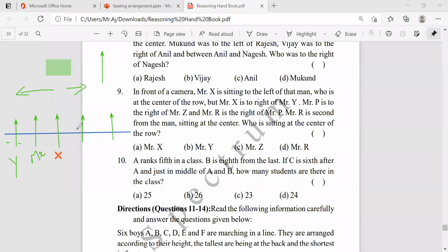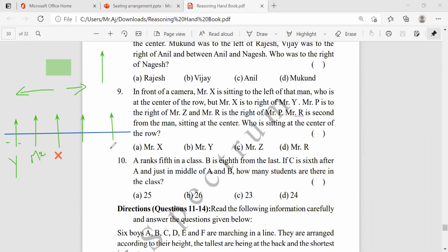Is it clear? Now, Mr. P is to the right of Z, but we don't know where Z is. Mr. R is to the right of Mr. P. Mr. R is second from the man sitting in the center. So this side is over now, and this side is remaining. The middle person is one person, we don't know who that is. But they are saying Mr. R is second from the man. This is the first and this is the second, because we're not going to take these places, which are already reserved for Mr. X and Mr. Y. Suppose one person is at the center, I don't know who that is, and R is second to the right.